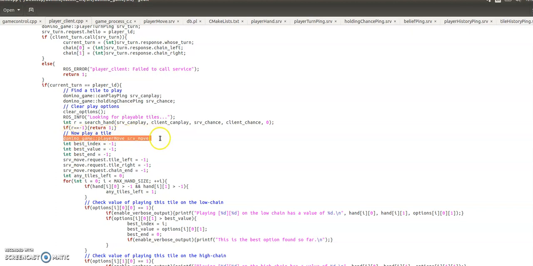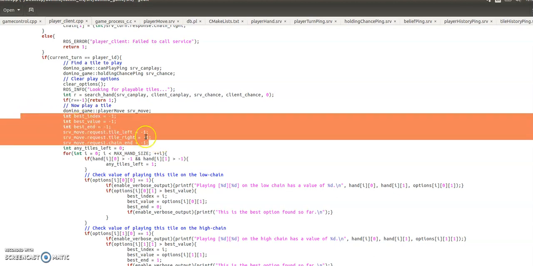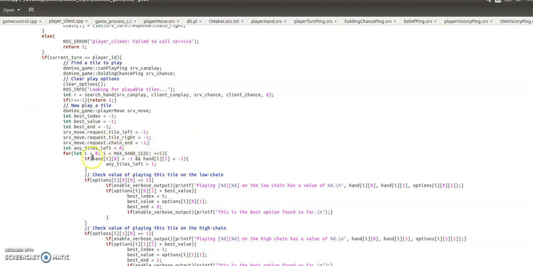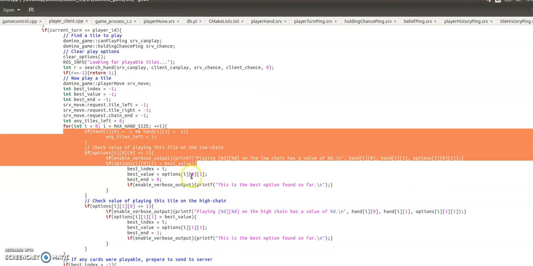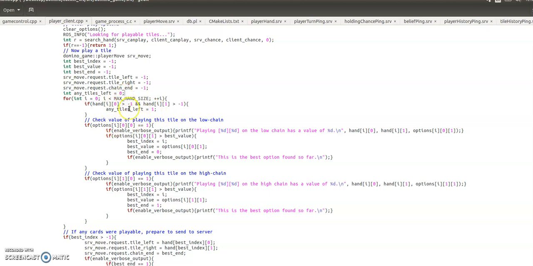So after that, we do the service move. So we are basically here just looking for the best tile we can play based on our options. So we have now, for each tile in hand, we know whether we can play it on the left or right side of the low or high end of the playing chain, and we know the value of playing on either side of the playing chain if we can play it. So first of all, we just initialize everything to -1. Then we go over all the tiles in hand. So if there's at least one tile left, we say any tiles left is 1. So that's how we know that we've emptied our hand, if that is 0 at the end of this for loop.